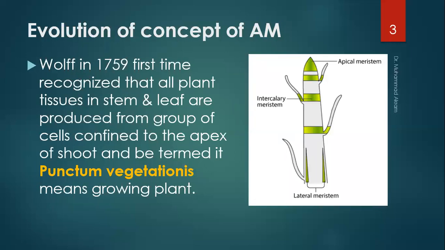Evolution of the concept of apical meristem. As we have seen in the previous lecture, there is the presence of meristematic regions at the shoot apex, that is known as the apical meristem. First of all, Wolff in 1759 for the first time recognized that all plant tissues in stem and leaf are produced from a group of cells confined to the apex of the shoot, and termed it punctum vegetationis, which means the growing point of the plant.